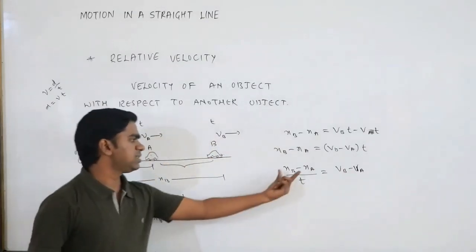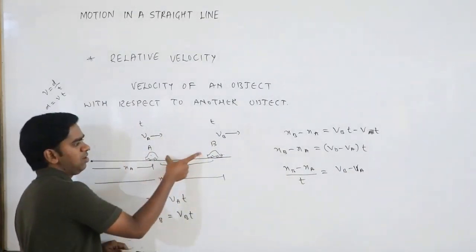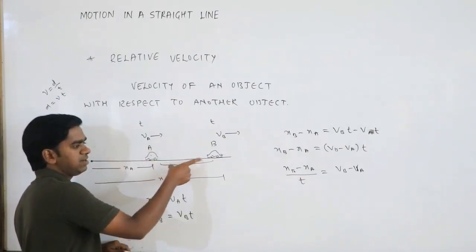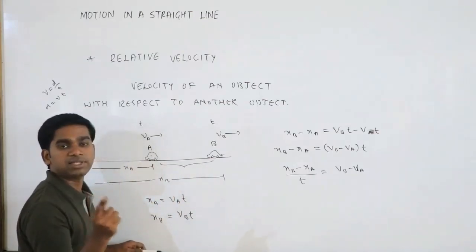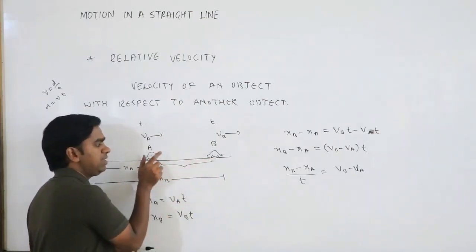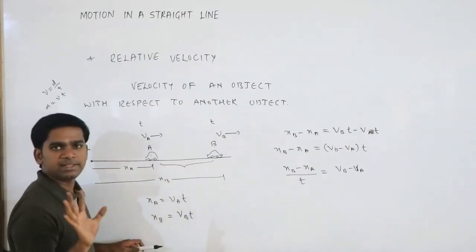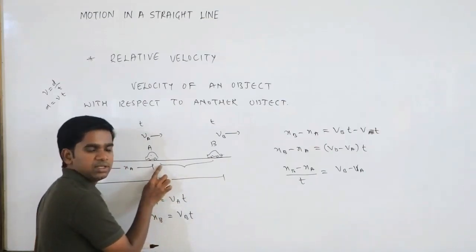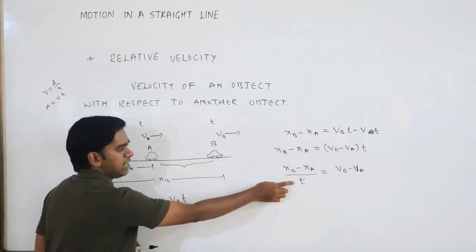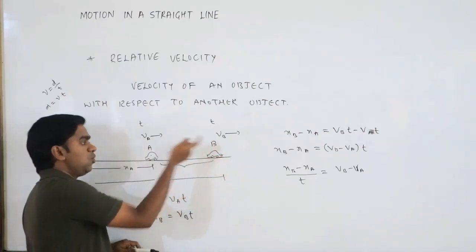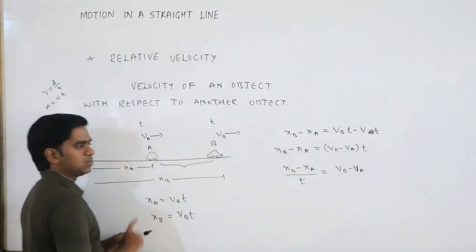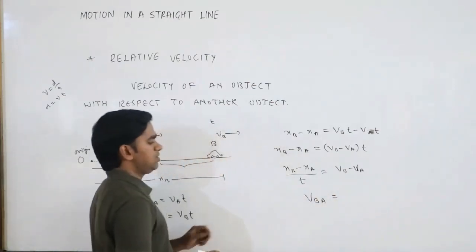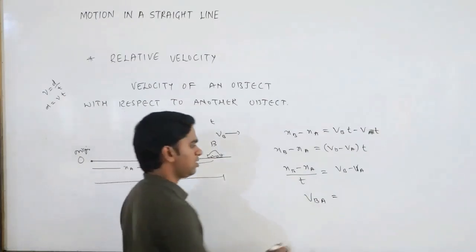So what is this XB minus XA? It is the displacement of B from A. This displacement divided by time will give velocity, that is, the velocity of B with respect to A, not with respect to the origin. Getting the point? This is the distance from A. This distance divided by time will give the velocity of B with respect to A, not with respect to O. So what I can write here is the velocity of B with respect to A, or velocity of B relative to A, is what?